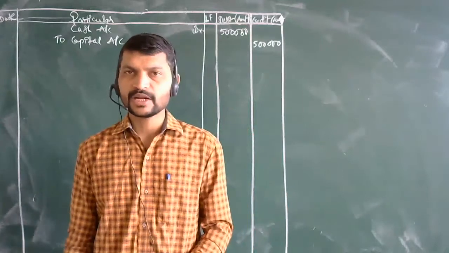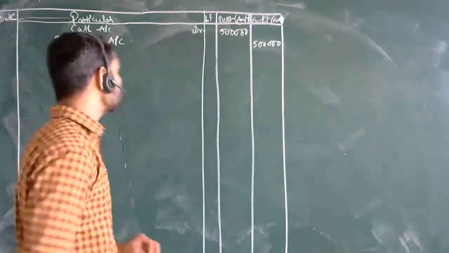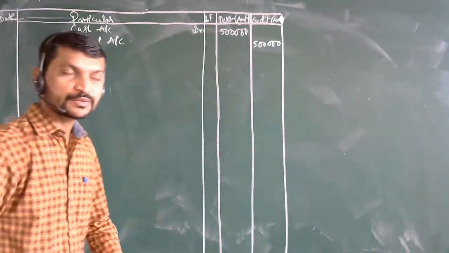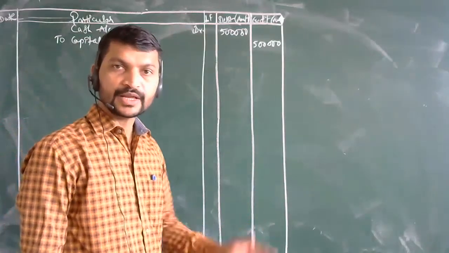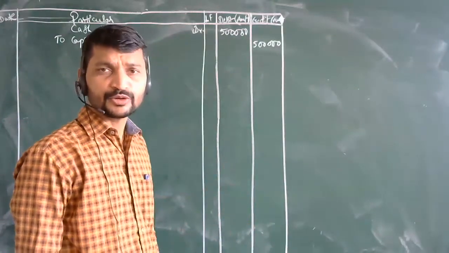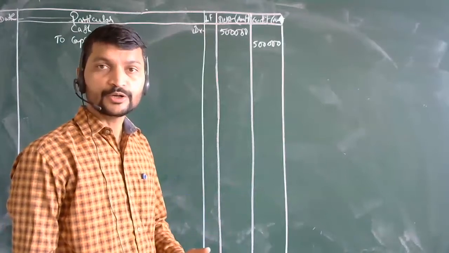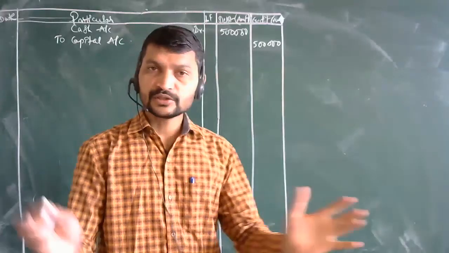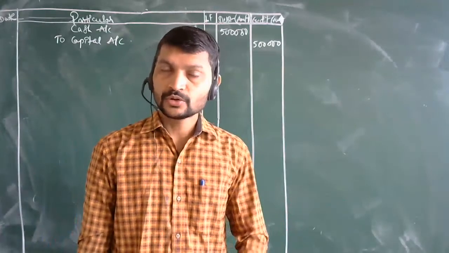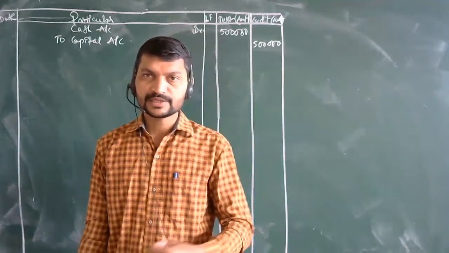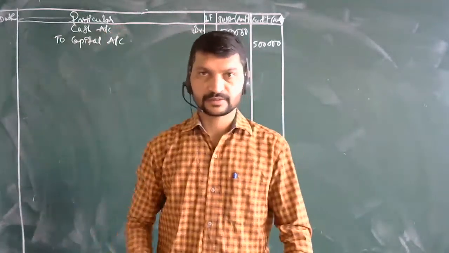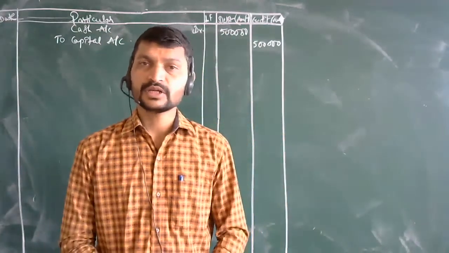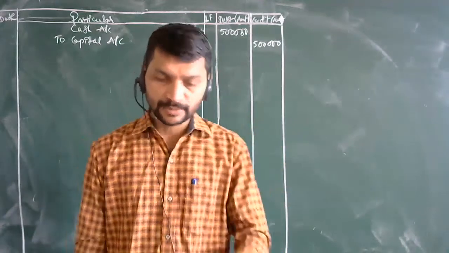Your two accounts are being affected. Your individual accounts, which are the two accounts? Cash account we are going to open here individually. That is what we will have in the next part, where we are going to maintain this in the individual accounts. Which are the individual accounts over here? One is cash account, another is capital account. These are the two individual accounts we can see here. So when Rohit started the business, he brought cash into the business, right? On the other side, it is the capital for the business. So these two accounts are being affected here.